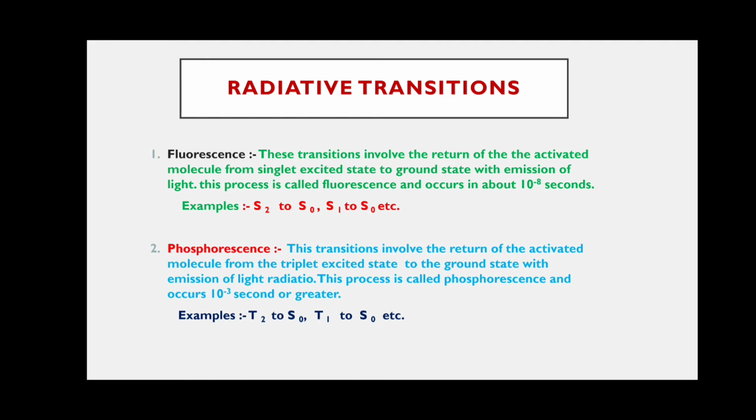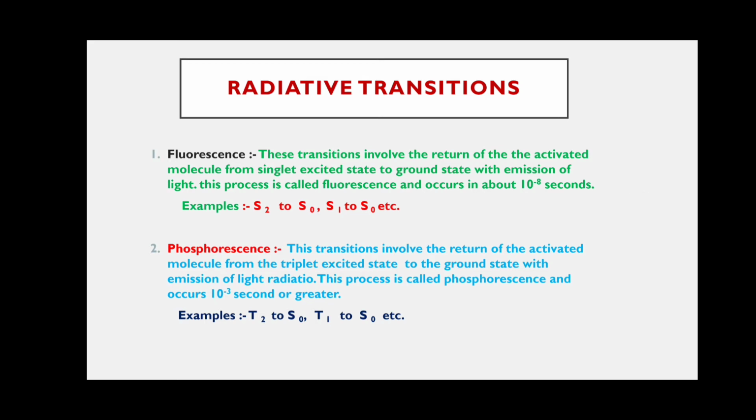So these are the important transitions: non-radiative transitions and radiative transitions. Non-radiative transitions are internal conversion and, second, intersystem crossing. Radiative transitions are fluorescence and phosphorescence.